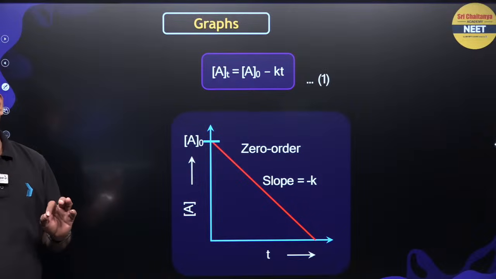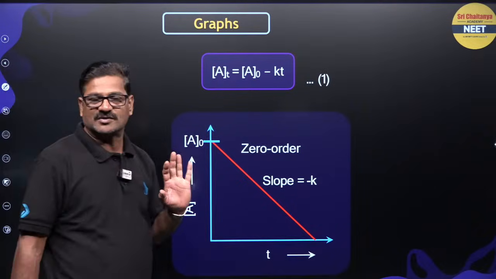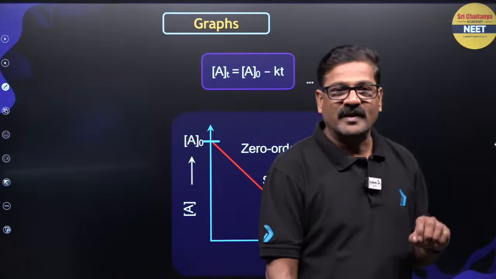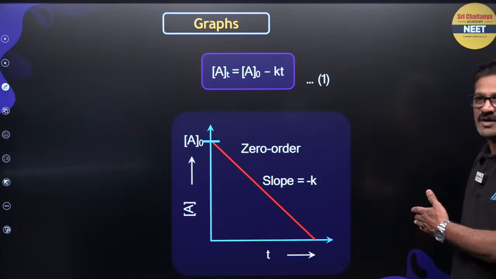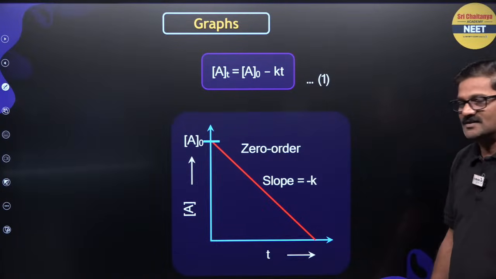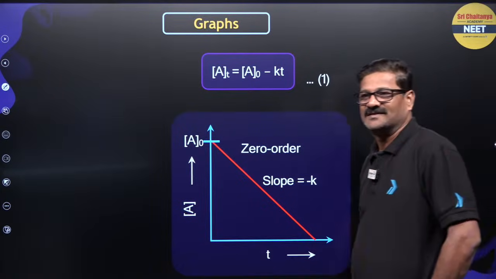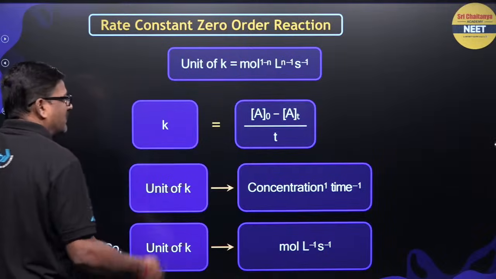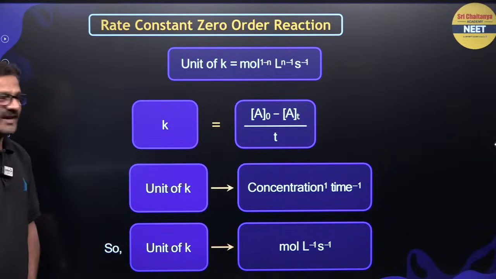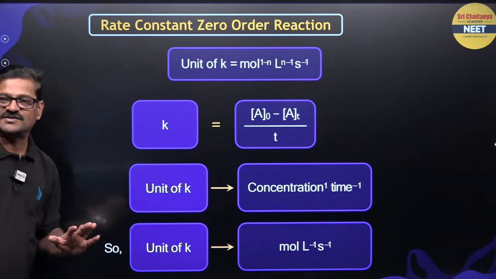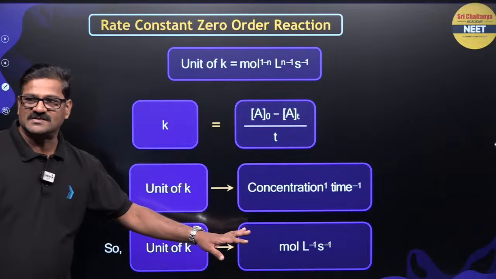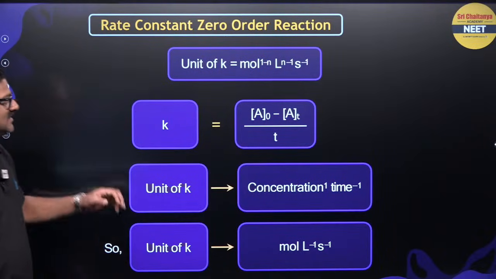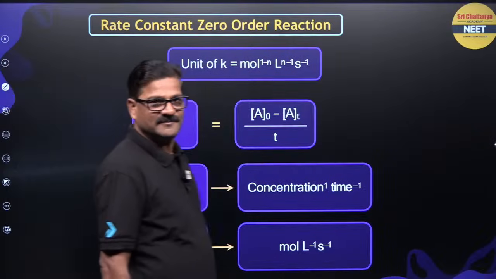So graphs are important. Simply a graph will be given and you are asked to get the slope, and you will be asked to draw a graph for a zero order reaction. You have to draw this and write the expression. Understand? Clear? Moving ahead, the unit of rate constant, as I mentioned, K is equal to A naught minus At upon t, and the unit of K is concentration time inverse, that is mole liter inverse second inverse. Okay? And this is about the zero order reaction.